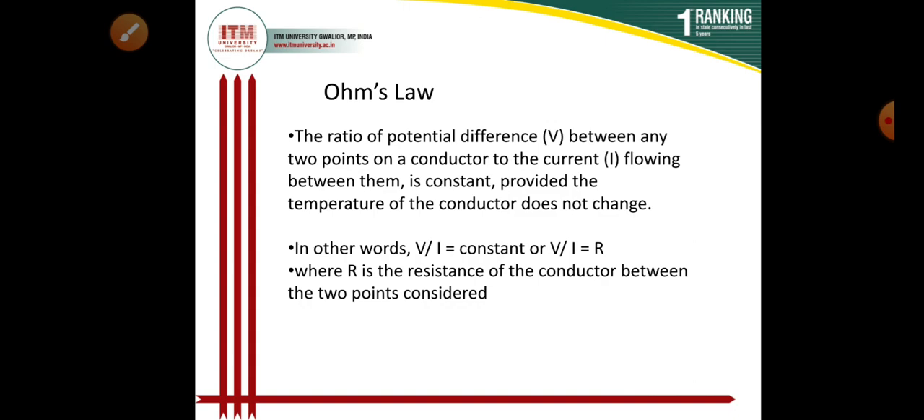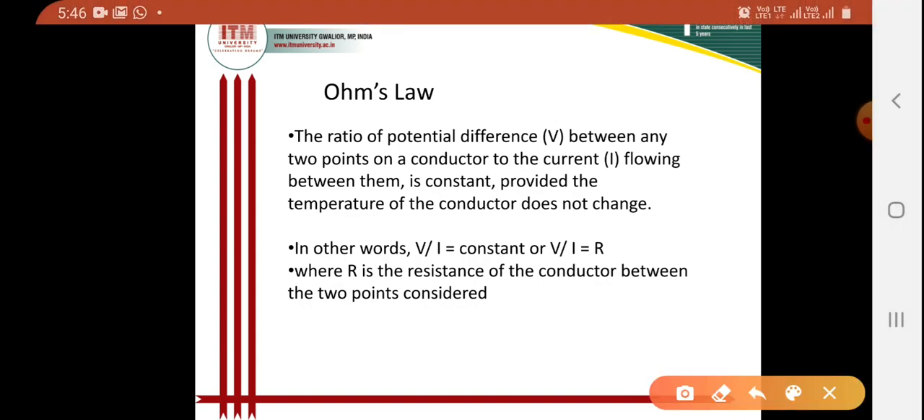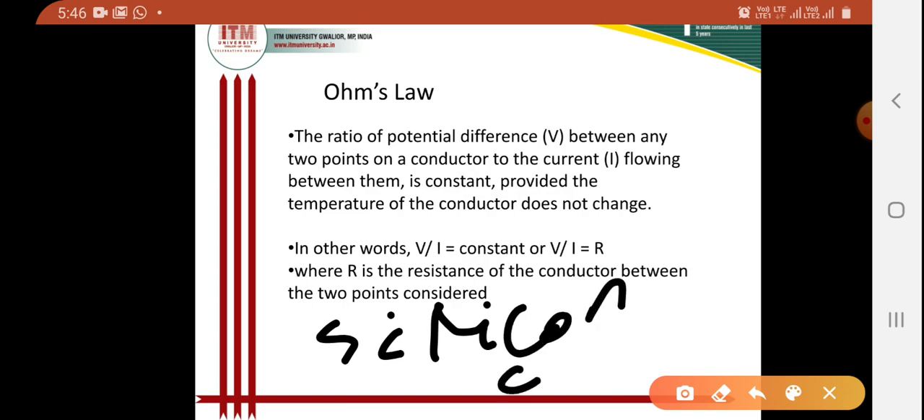For example, silicon carbide. Here the relation is V equal to K into I to the power m, where K and m are constants and m is less than unity. So I can say that when we apply this to non-linear devices such as Zener diodes, voltage regulator tubes or VR tubes, Ohm's law is not satisfied.